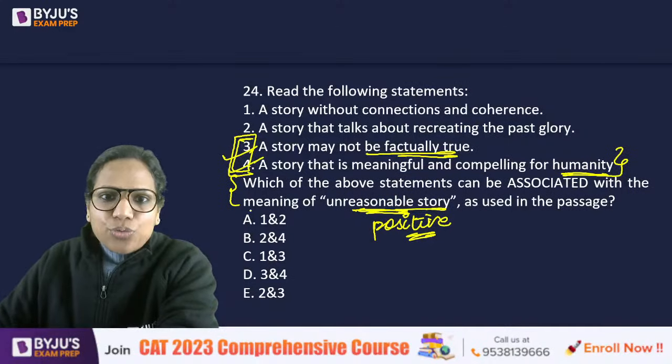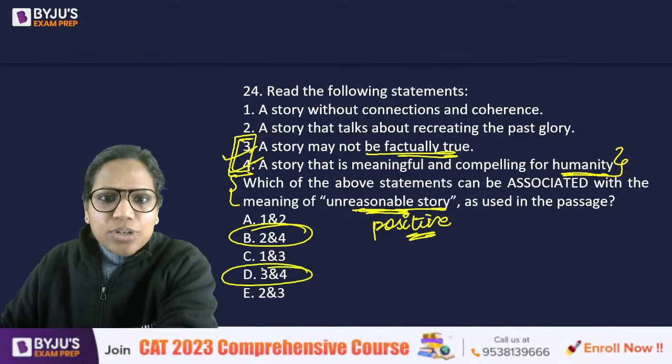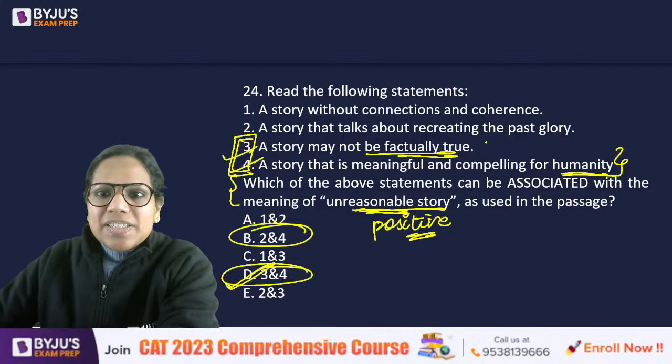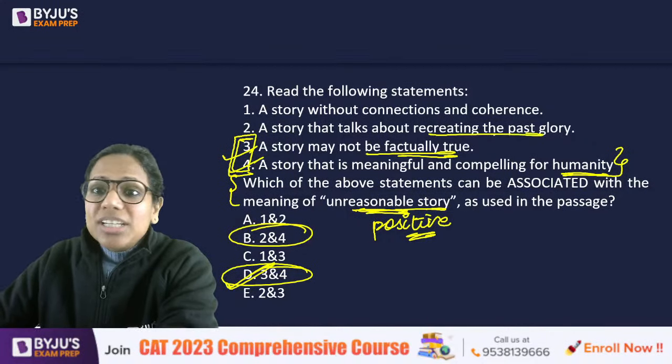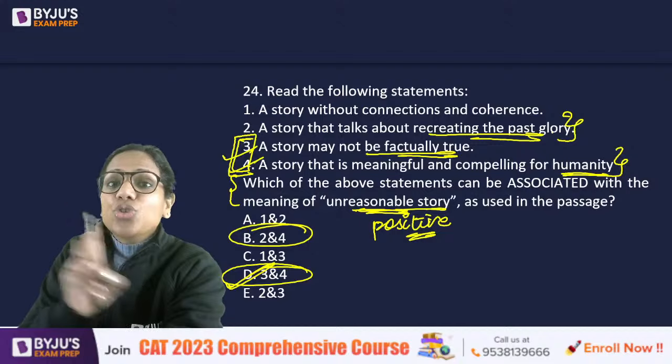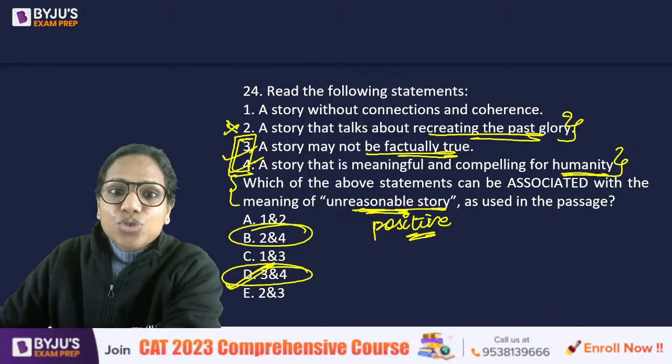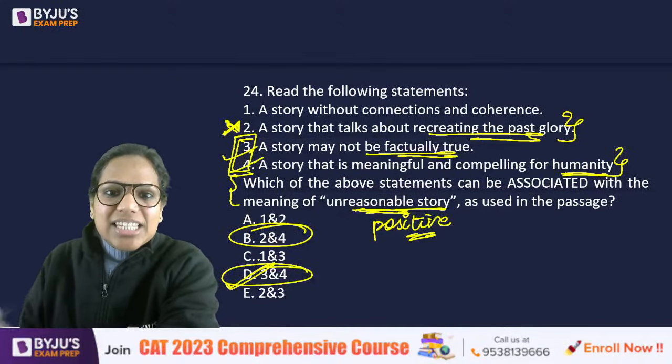So 3 and 4. 4 had to be a part of the answer. Once you narrow down to that, 2 does not make sense, because it is not about recreating the past. The author is saying that we should not be stuck in the past. We need a new story, right? Hence 3 and 4.